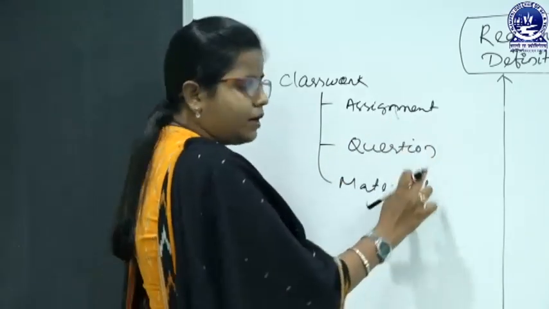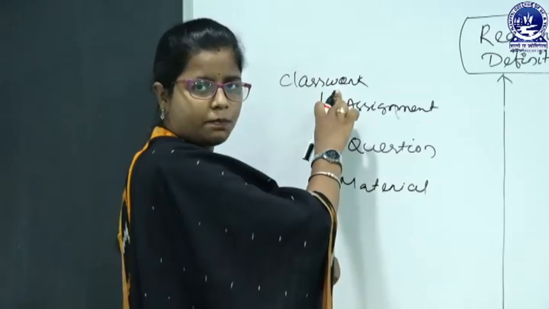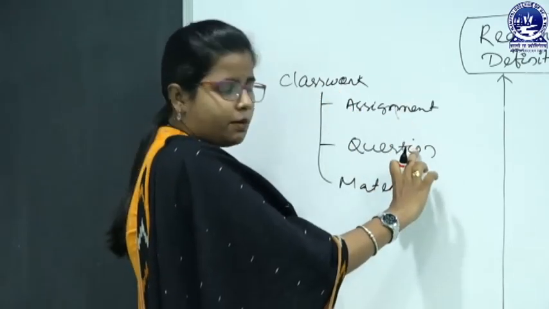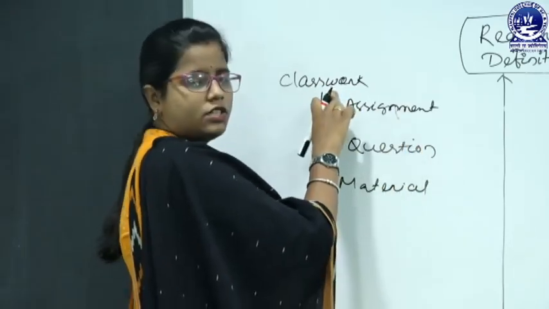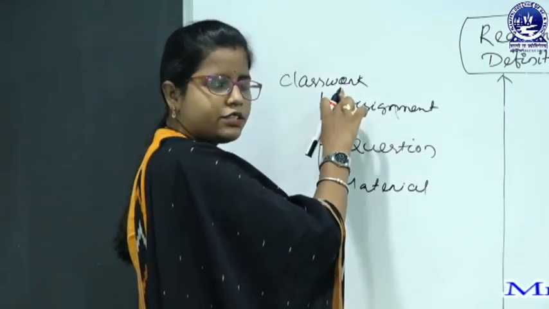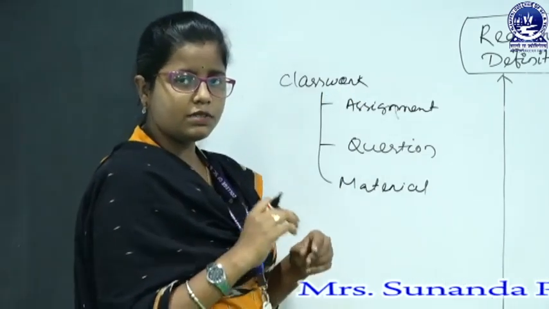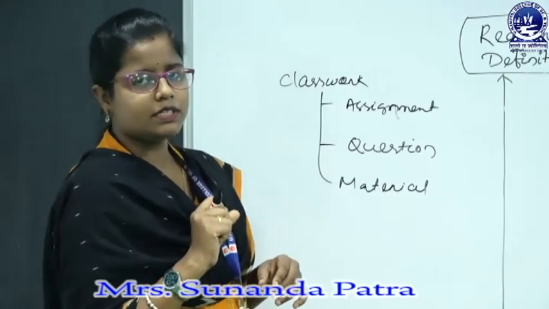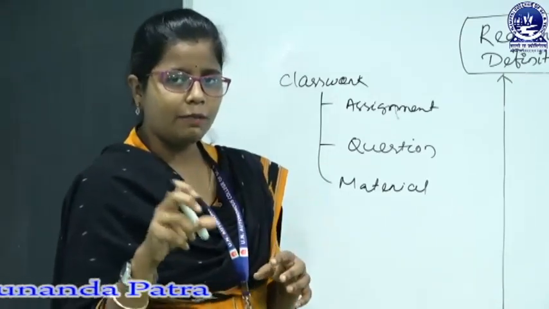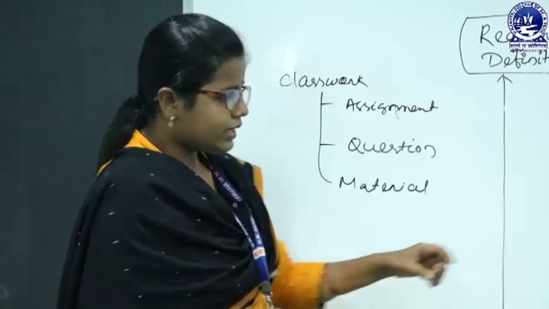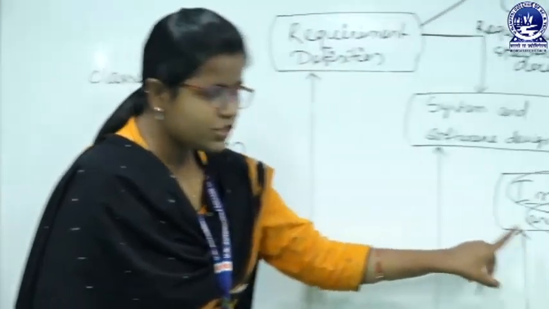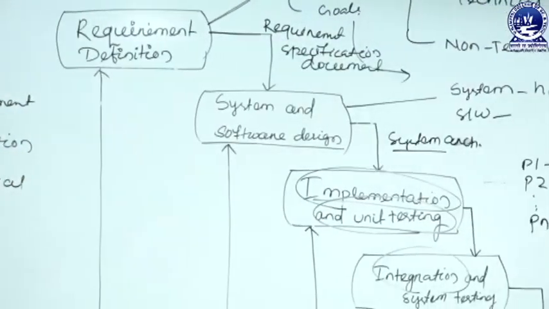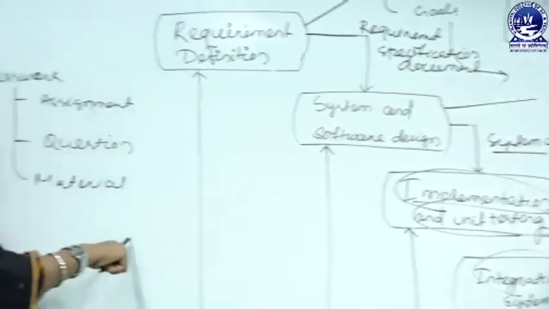So, these are the components, this is the subsystem. By combining all those components, we can call it a subsystem. And like classwork, there are also other subsystems, and combining all those subsystems, we are developing an app, that is Google Classroom.